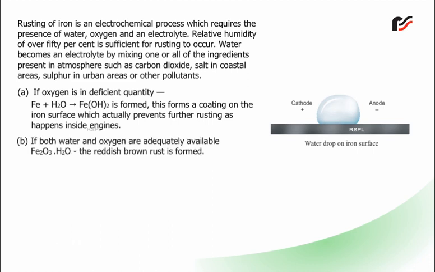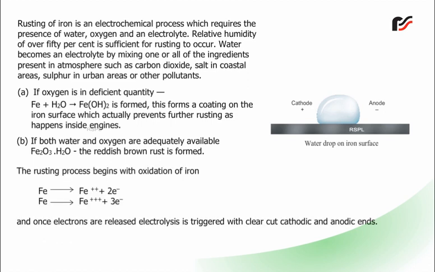B. If both water and oxygen are adequately available, Fe2O3.H2O, the reddish-brown rust, is formed. The rusting process begins with oxidation of iron. Fe gives Fe2+ plus 2e-. Fe gives Fe3+ plus 3e-. And once electrons are released, electrolysis is triggered with clear-cut cathodic and anodic ends.